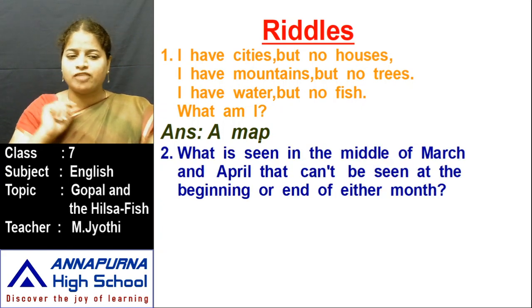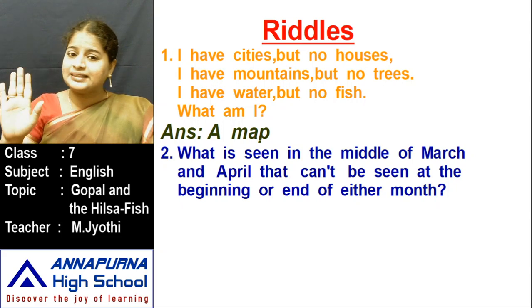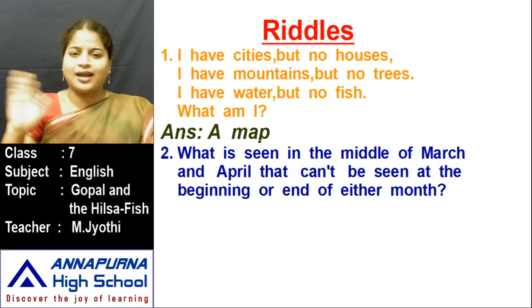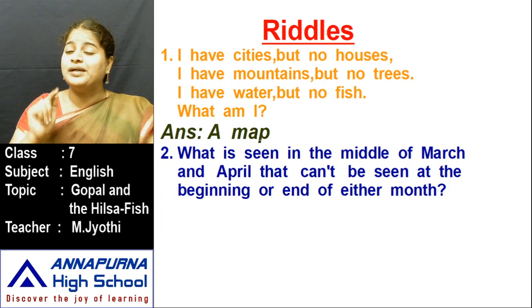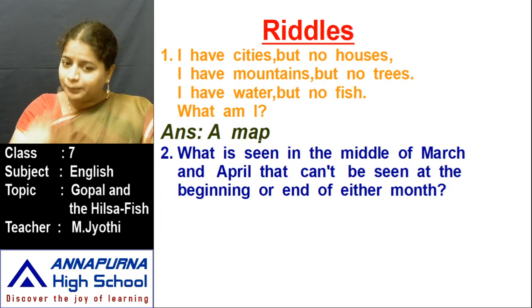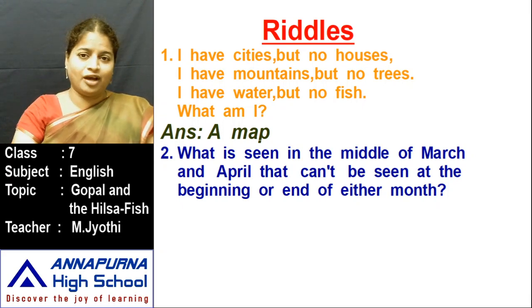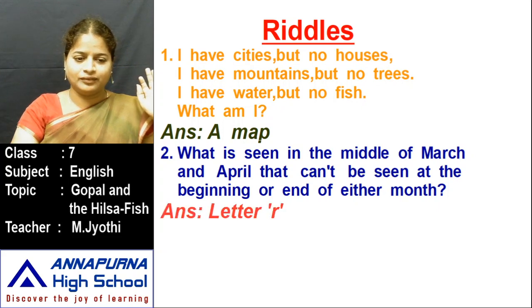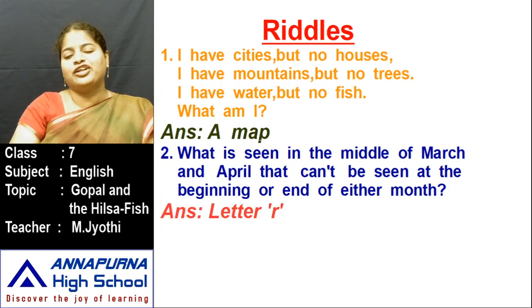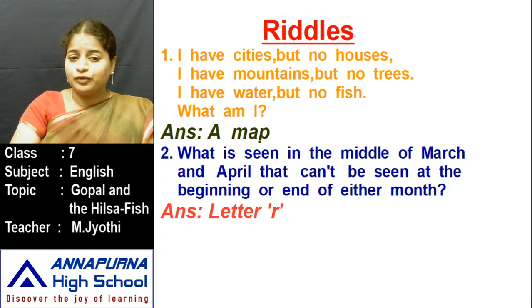What is seen in the middle of March and April that can't be seen at the beginning or end of either month? What is seen in the middle of March and April? But we can't see that in the beginning or in the end of those months. Letter R. Yes, children, March: what is the middle letter? R. In April also, what is the middle letter? R. So we can see the letter R in the middle of both months.